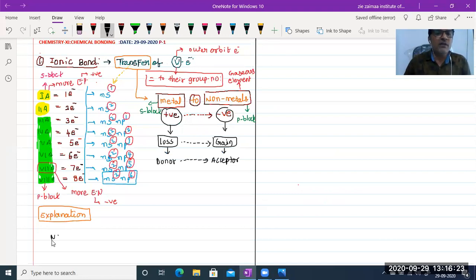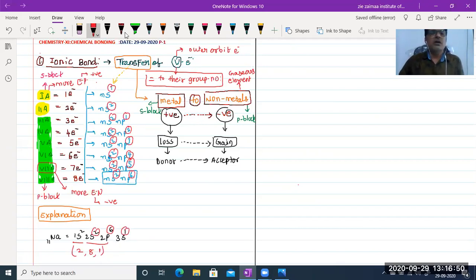Sodium atomic number is 11. So how can we write its electronic configuration? 1s2, 2s2, 2p6, 3s1. Please try to write it down. In the first orbit it contains 2, in the second orbit it contains 8 electrons, so 2, 8, and 1, only 1.